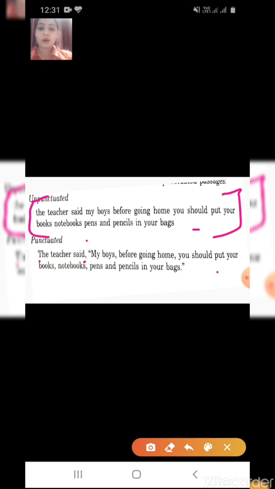and then inverted commas. My boys, comma, before coming home, comma, you should put your books, notebooks, these are different things. Books are different, notebooks are different, pens are different, pencils are different, so we have to put commas in this to make it more understandable.